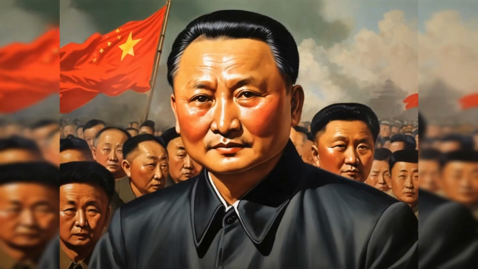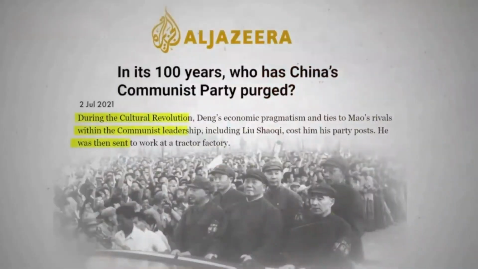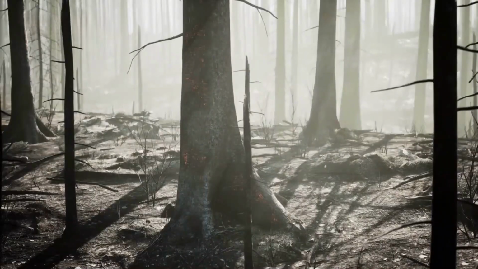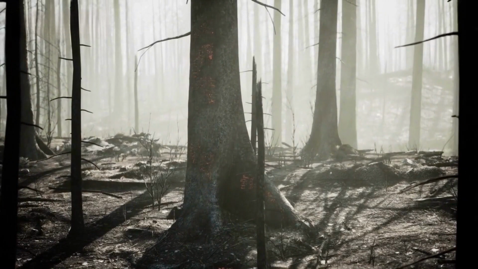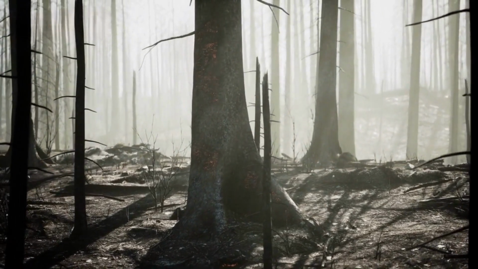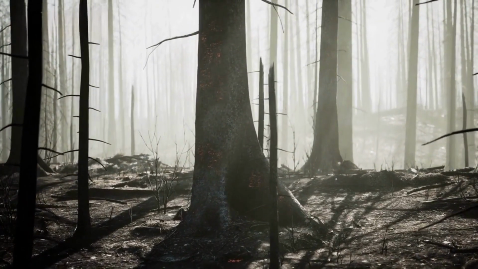Deng Xiaoping was one of those who raised his voice against Mao during Mao's time. Because of this, during the Cultural Revolution, he was forced to resign from all his positions. It was obvious that Deng Xiaoping's ideology was very different from Mao's ideology. Deng believed that the government had extremely tight control over the Chinese economy, which was the cause of the destruction of China over the preceding 50 years.